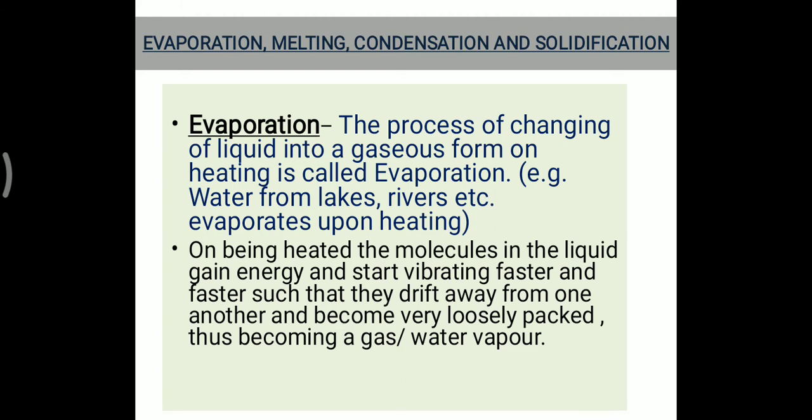On being heated, when we heat a substance, the molecules of a liquid gain kinetic energy and start vibrating faster. In such a way they drift away, move far from one another, and become loosely packed. Thus they change their state from liquid to gaseous.